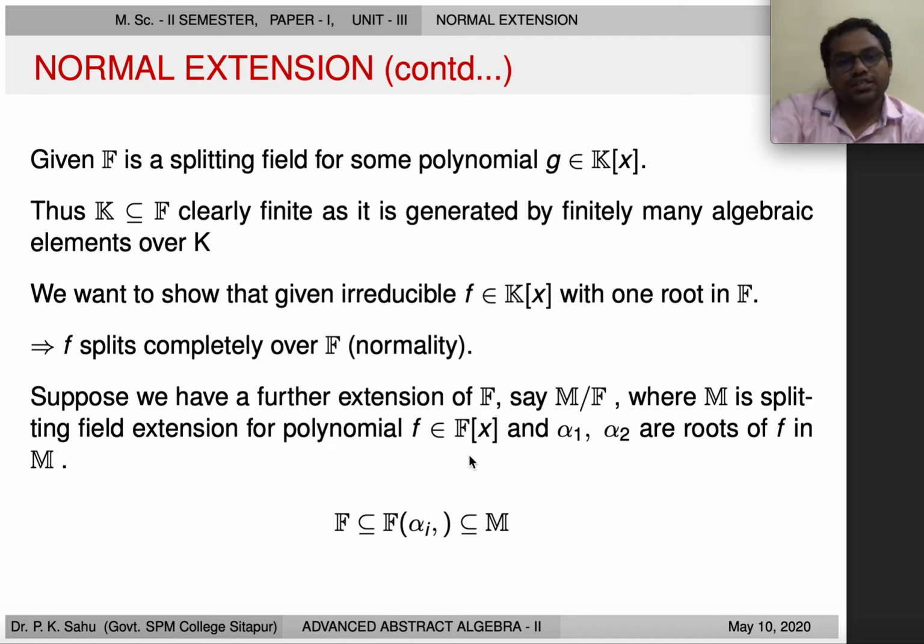Now we are taking alpha 1 and alpha 2 as roots of f in M, so out of many roots we are taking two roots. Now this is obvious.